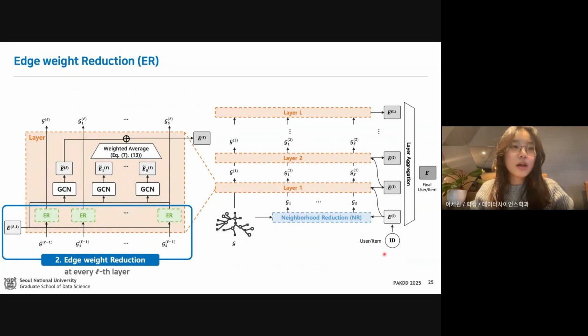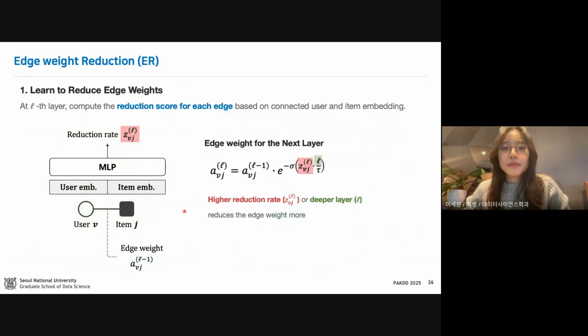And let's look at the edge weight reduction. The goal here is to reduce the weight of less relevant edges, especially as the model goes deeper. At each layer, we compute a reduction rate for every edge using an MLP over the concatenated embedding of the connected nodes. And this rate is scaled by the layer number in green, so higher reduction rates or deeper layers reduce edge weights more aggressively.